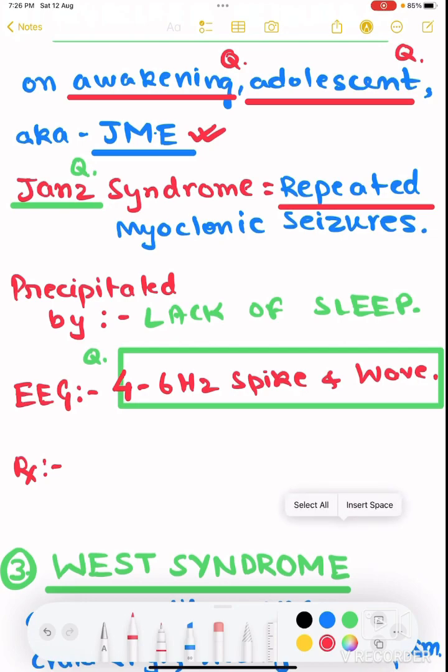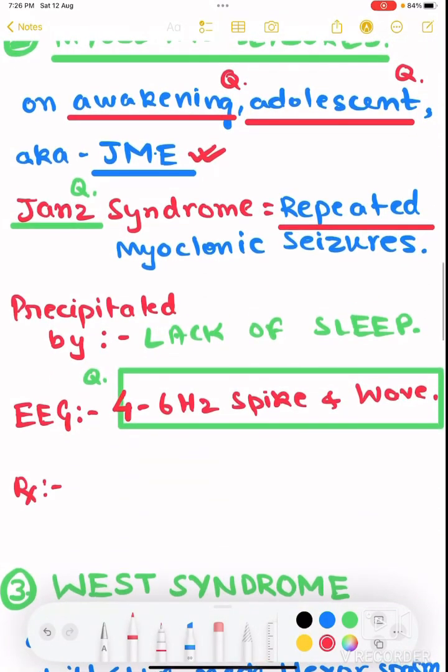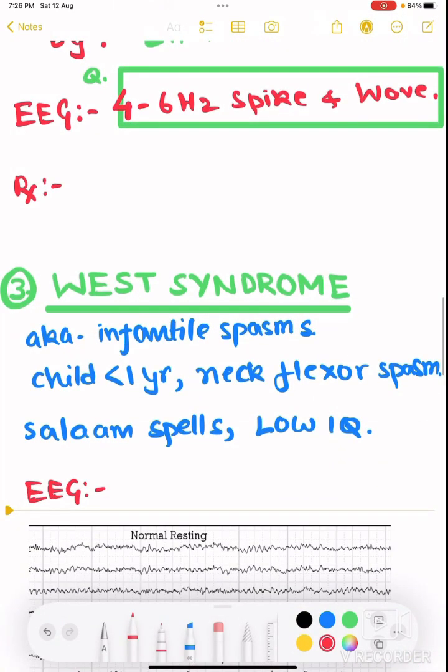Then this is the only way, or the easiest way, to diagnose if you remember these things. For absence seizure it is 3 hertz spike and wave. For myoclonic seizure it is 4 to 6 hertz. What is the treatment? Again sodium valproate. Now coming to West syndrome.